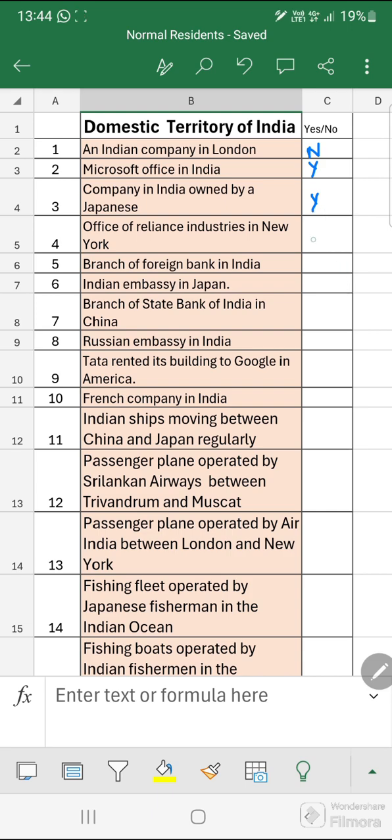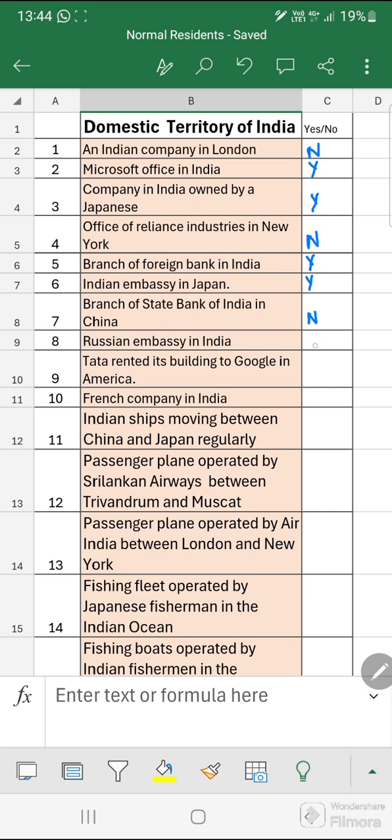The next question is Office of Reliance Industries in New York. No, as per the UN definition, it does not fall in the domestic territory of India. The next one is branch of a foreign bank in India. Yes, it is part of domestic territory of India. Indian embassy in Japan, it comes under the category of some additional things which can be part of domestic territory. So yes. The next one is branch of State Bank of India in China. The correct answer is no. It is not part of domestic territory of India.